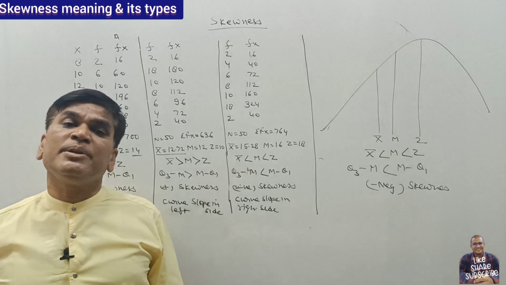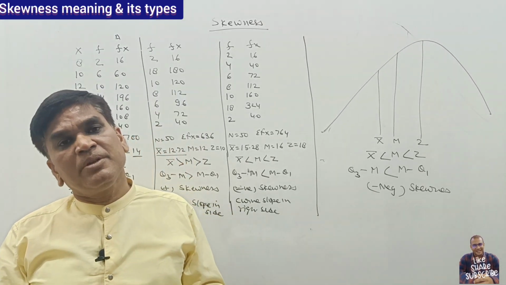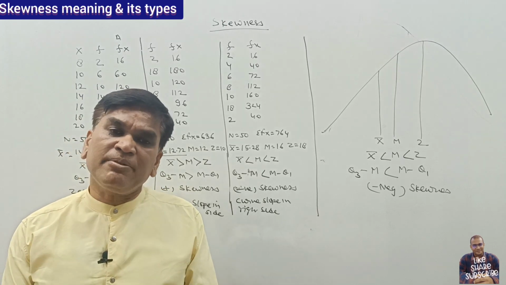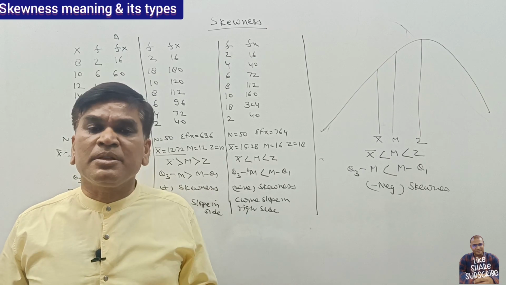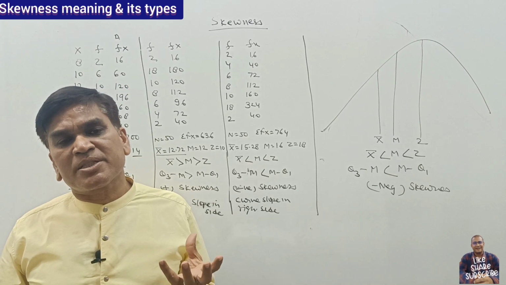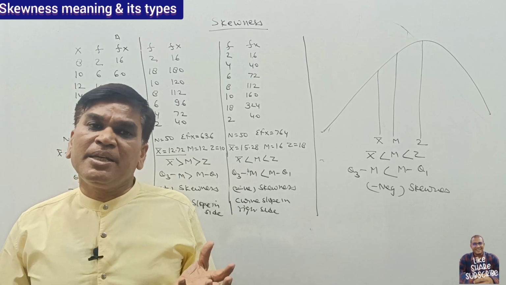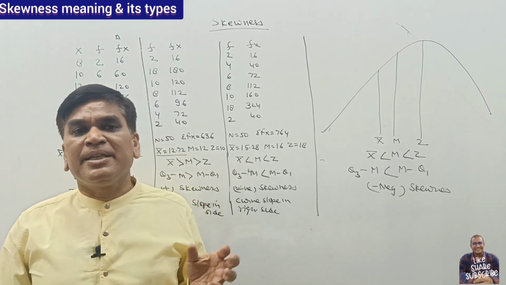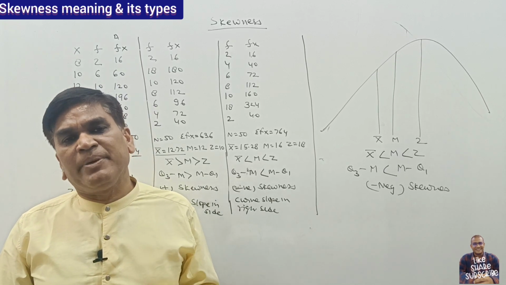So skewness can be of three types. Skewness can be positive, skewness can be negative, and skewness can be zero. So what is skewness showing? Skewness shows the symmetry of the series. If the series is symmetric, then there will be no skewness and the values of x bar, z and m will be equal.